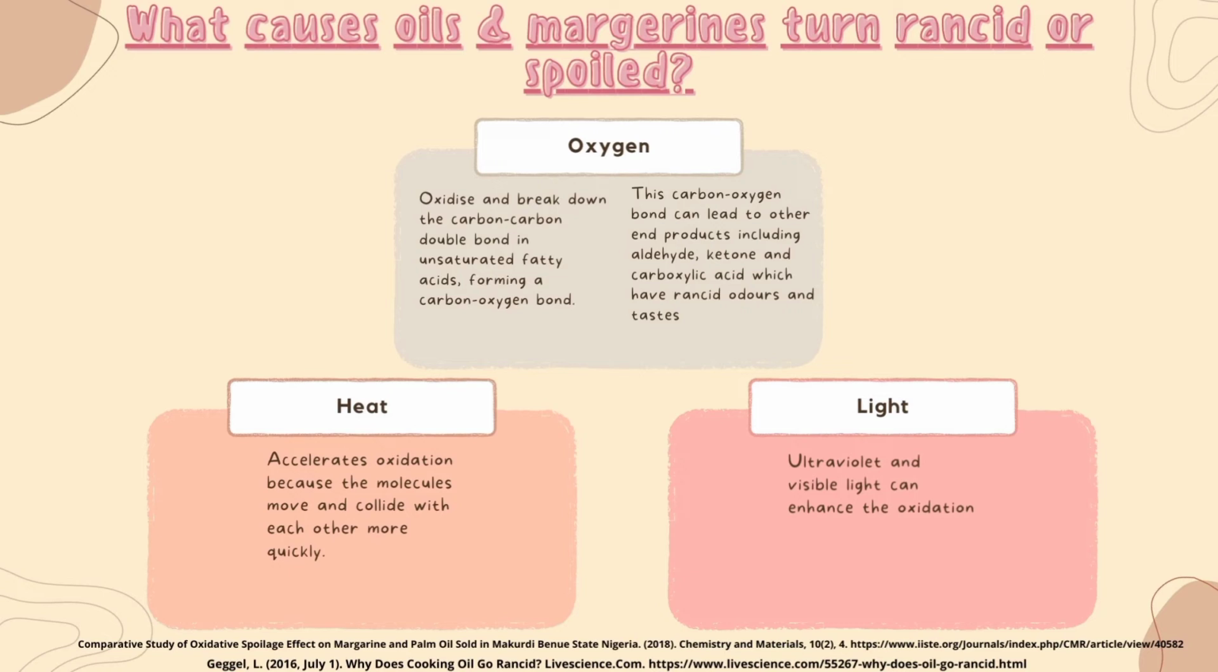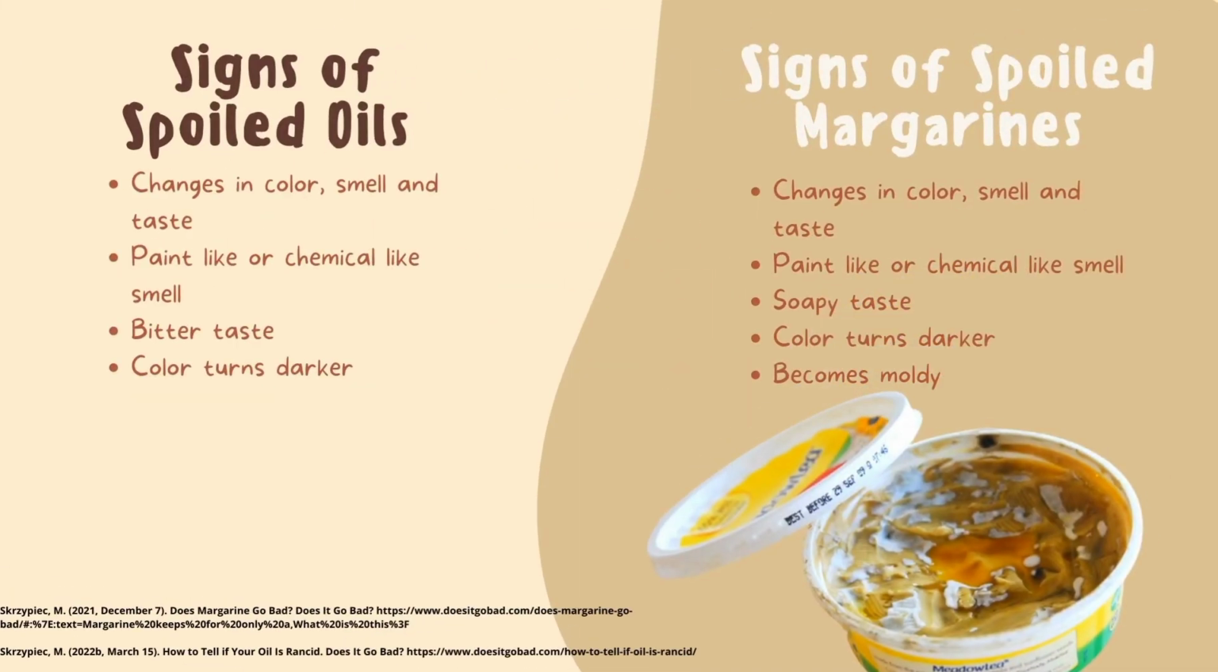Then, exposure to heat. Heat can accelerate oxidation because the molecules move and collide with each other more quickly. Lastly, exposure to light. Ultraviolet and visible light can enhance the oxidation. Now, how to identify spoiled oils and margarines? First, there are changes in color, smell, and taste. Next, they produce a paint-like or chemical-like smell. And then, they produce a bitter taste in oils and a soapy taste in margarines. The color also turns darker, and in margarines, it can also become moldy.